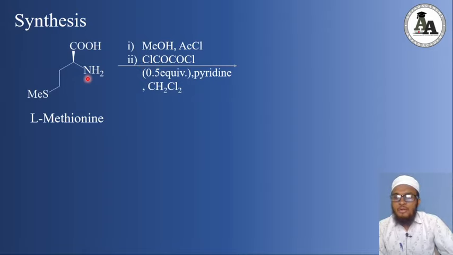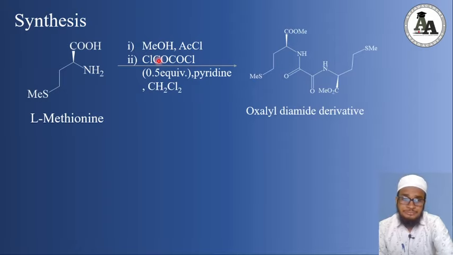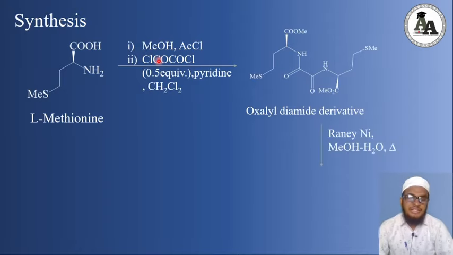The free amino group attacks the carbonyl carbon of the oxalyl chloride, and it makes an oxalyl diamide derivative.